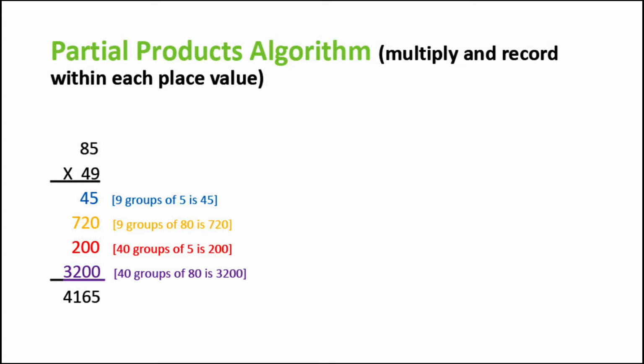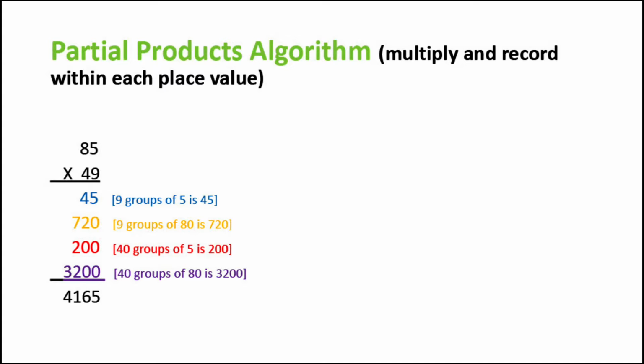So if we look at the problem again, we have 49 times 85, and we have 4 partial products: 9 times 5, 9 times 80, 40 times 5, and 40 times 80. So this algorithm has us record each of the partial products below and then add the partial products to get a whole product or a total product.